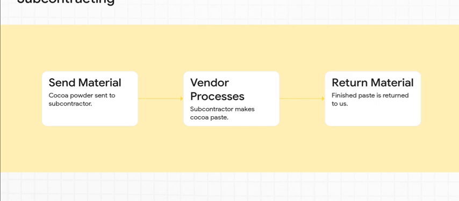What do we do? We send our powder to a partner, a subcontractor, who does have that machine. They do that one specialized grinding step for us and then send the finished paste right back. The key thing here is we own the cocoa the whole time. We're just paying them for that one little service.